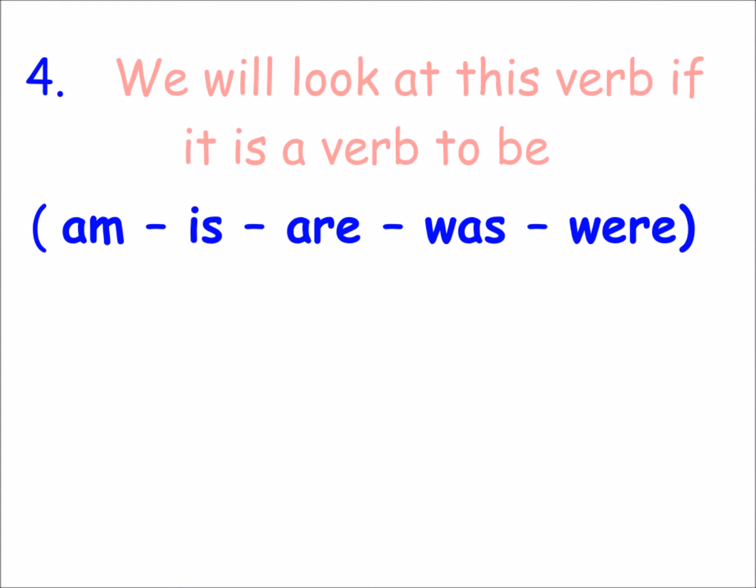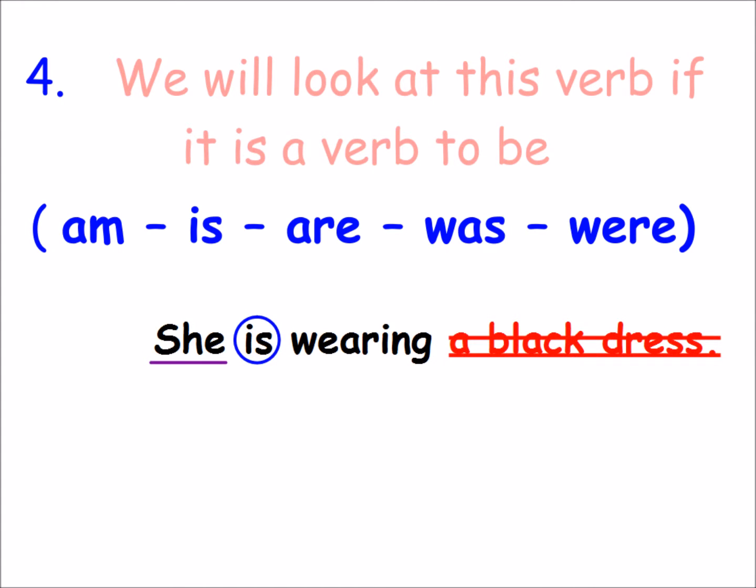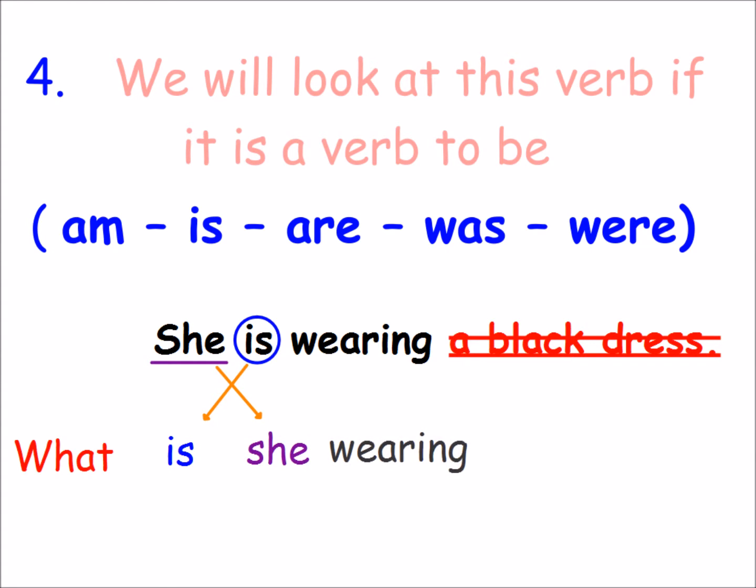Then number 4, we will look at this verb. If the verb is a verb to be, which is am or is or are or was or were, I'm gonna circle this verb and I put in my mind, if I saw those verbs, I have to crisscross. What the meaning of crisscross is to put the verb before the subject. As you can see, I will put what instead of a black dress. Is she wearing? And then I'm gonna put my question mark.